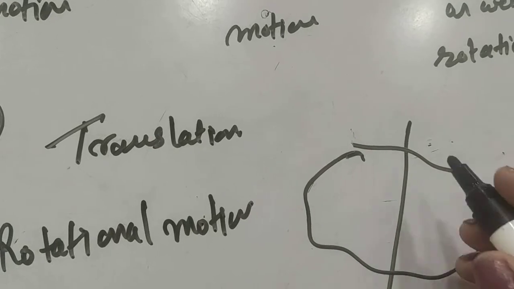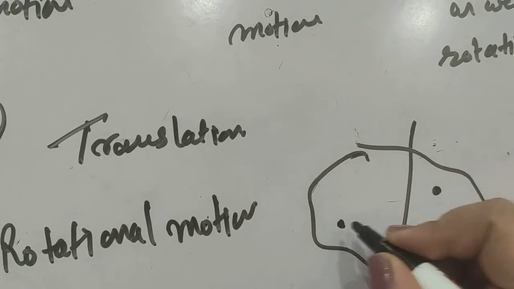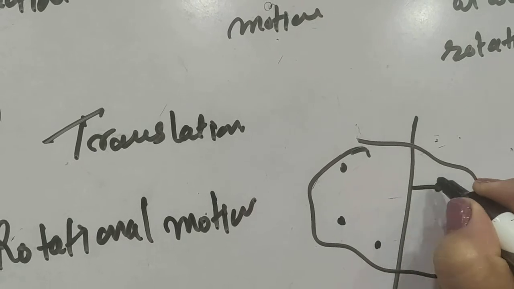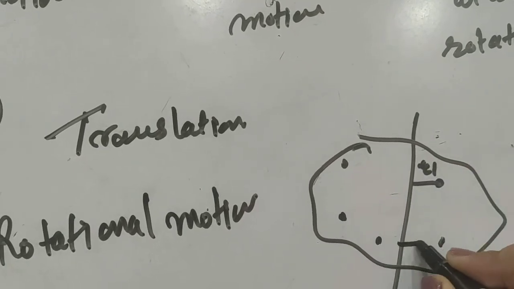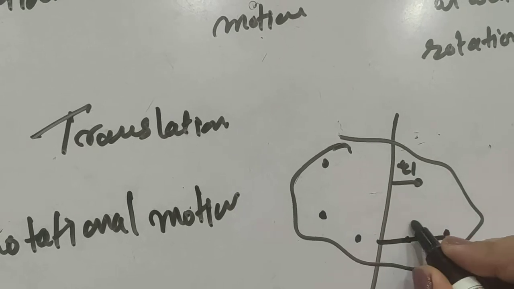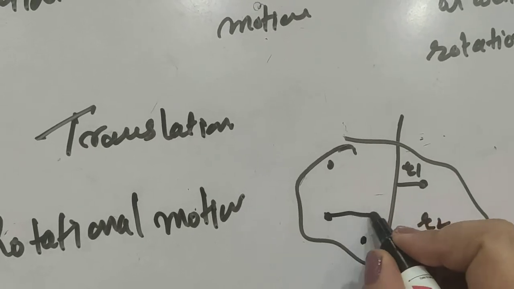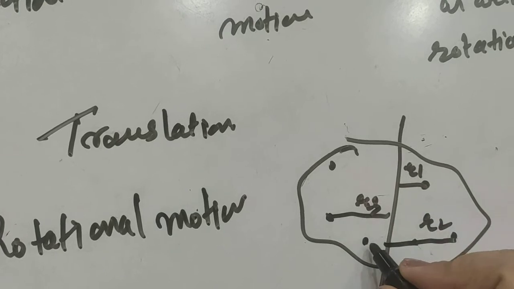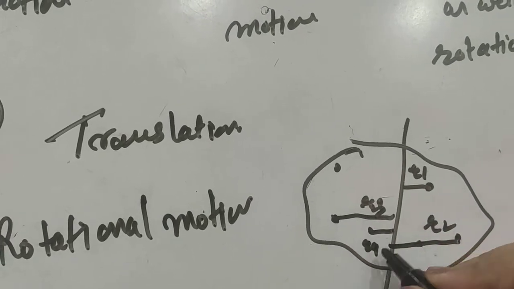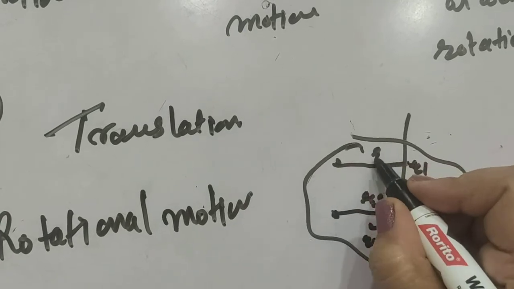Now in this case, suppose there are particles 2, 3, 4 and 5. Each particle has its own radius: this is R2, this is R3, this is R4, and this is R5, and so on.